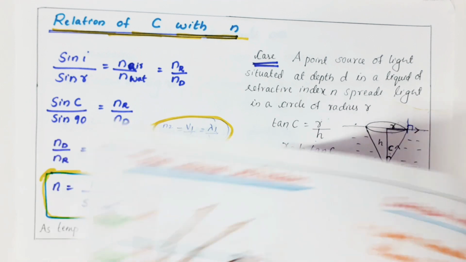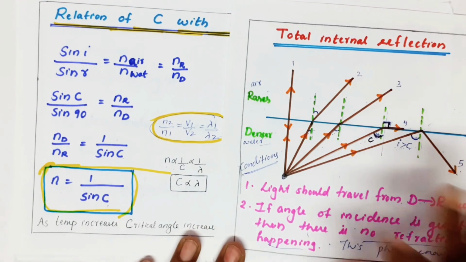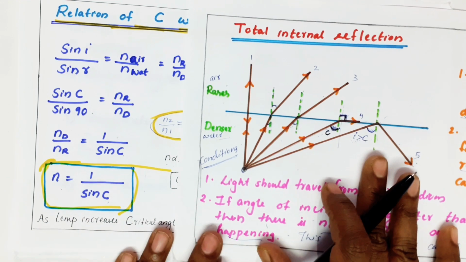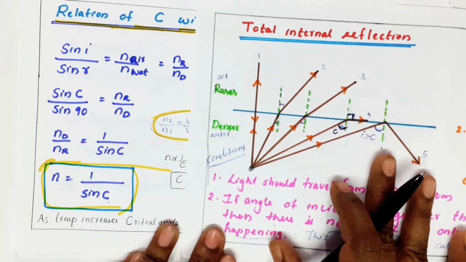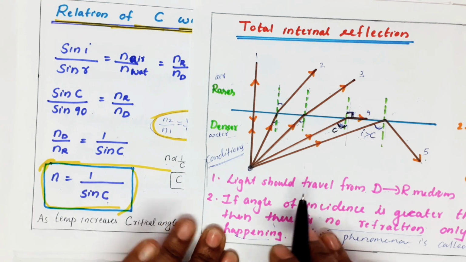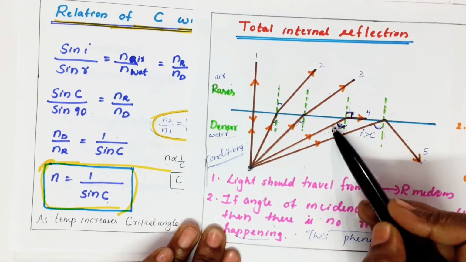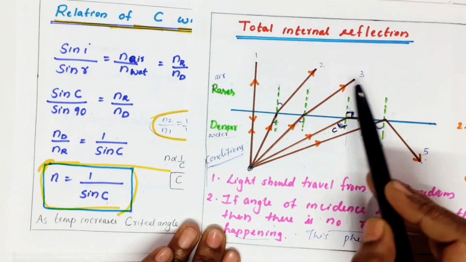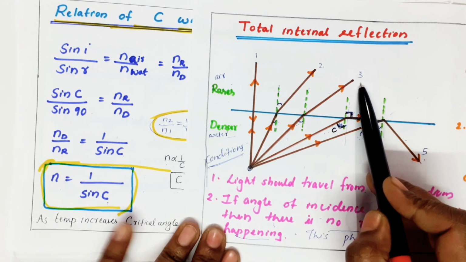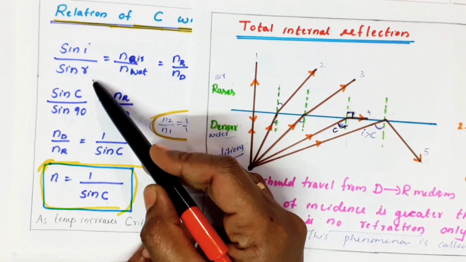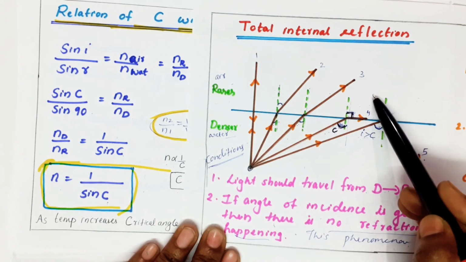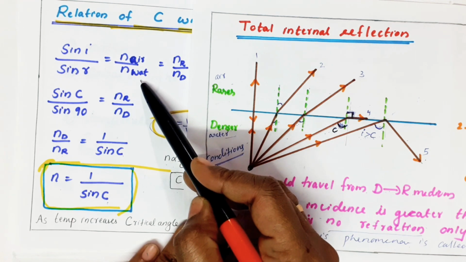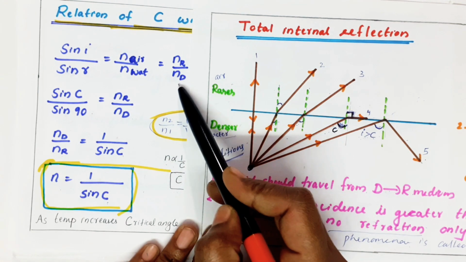I am going to derive an equation for total internal reflection. I am taking this diagram also at the side. So first I need an equation for critical angle. In this case, light is traveling from this medium to this medium, which is denser medium to rarer medium. According to Snell's law, sin i by sin r, to which medium is it going? Air. So refractive index of air by refractive index of water, that is rarer by denser.